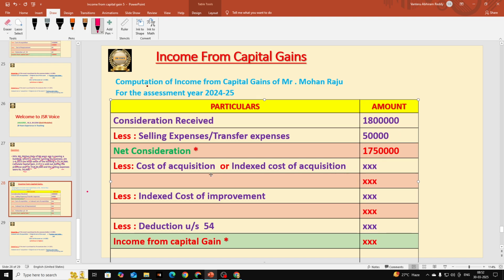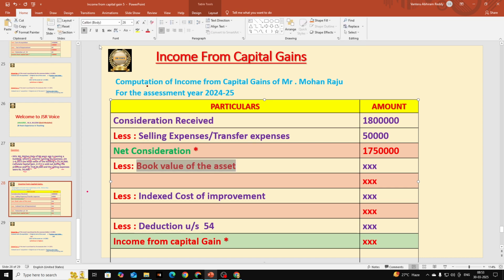Next, after this we are going to deduct either the cost of acquisition or the indexed cost of acquisition. But whenever book value is given for depreciable assets, only for depreciable assets, students, we are going to deduct book value only. So I will write book value of the asset here. We are going to deduct the book value of the asset.